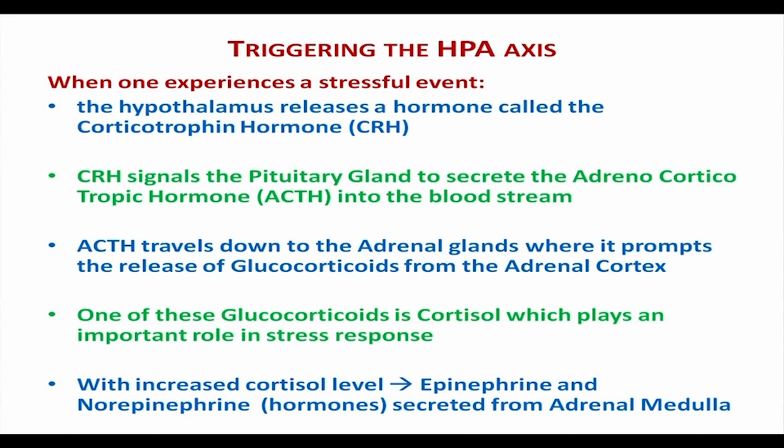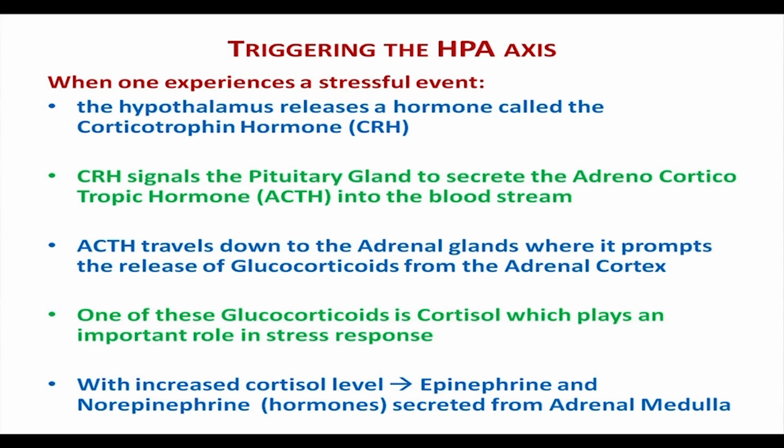Now, ACTH travels down to the adrenal glands, where it prompts the release of glucocorticoids from the adrenal cortex. So, this is one of the three hormones. The glucocorticoids is one of the three hormones that is secreted by the adrenal cortex, and one of these glucocorticoids is cortisol, which plays a very important role in stress response.